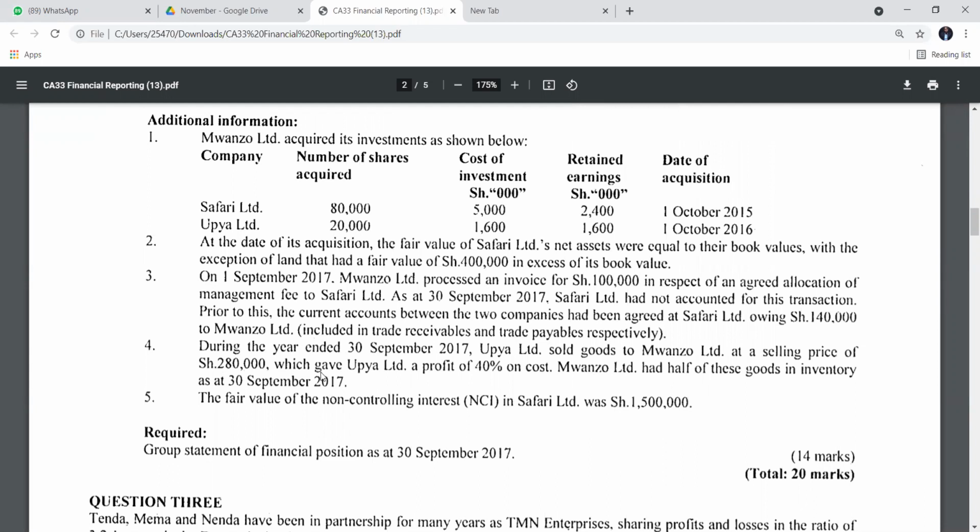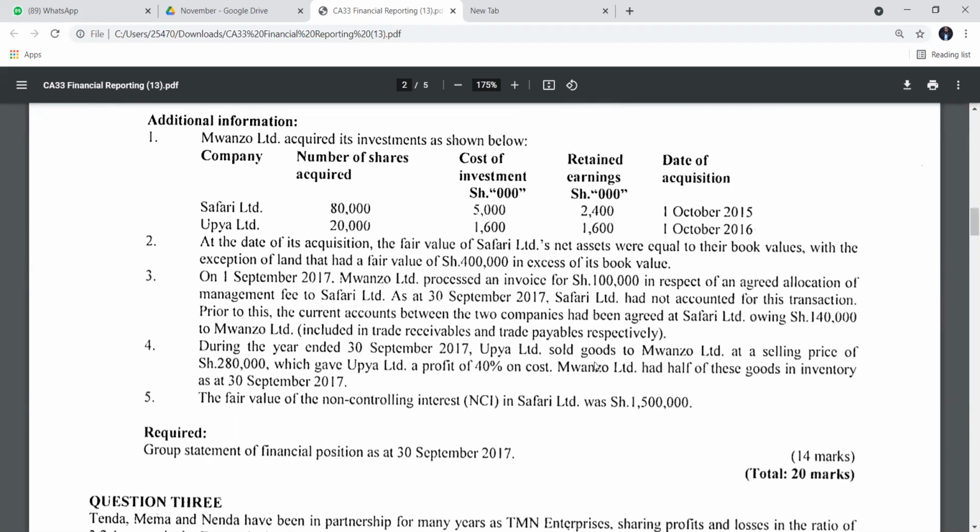So for example, if it could have been Safari who sold, like now if they could have said that during the year ended 30 September 2017, Safari sold goods to Mwanzo at a selling price of 280, which gave Safari a profit of 40%. I'm using an example of Safari selling.